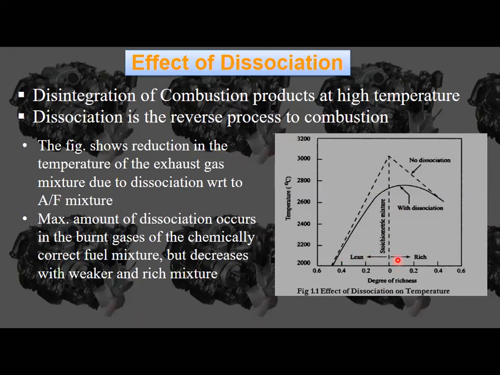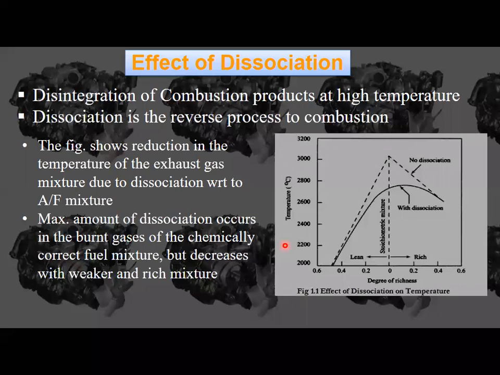Coming to dissociation, it is nothing but a reverse process to combustion. And what is a stoichiometric mixture here? There will be some stoichiometric ratio where the equivalence ratio is going to be 1. Nothing but 1:15 we are going to follow, so 1 kg of fuel and 15 kg of air. That means for complete combustion of 1 kg of fuel, we need 15 kg of air.